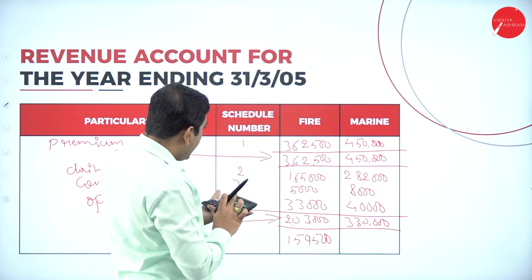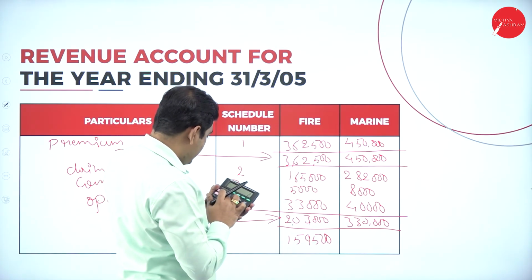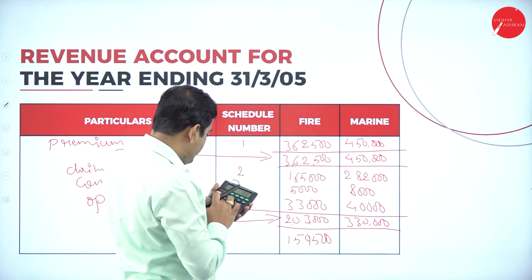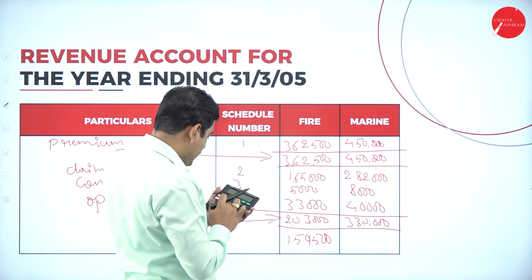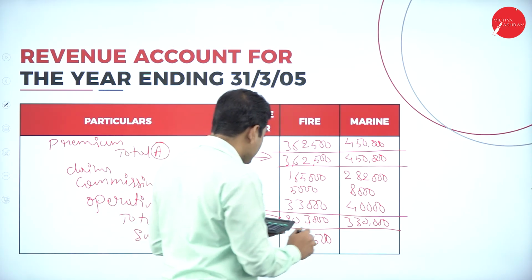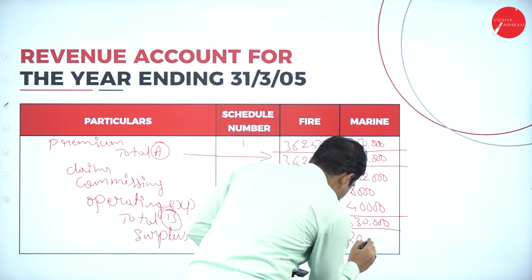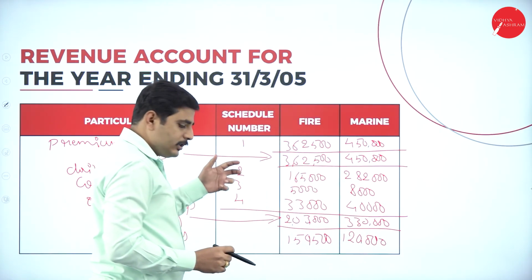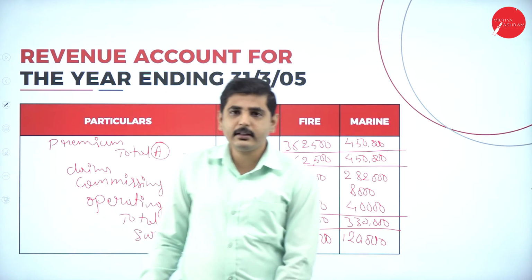Next one, in marine, 4,50,000 minus 3,30,000, so we get the surplus of 1,20,000. So this is how we have to prepare the problem.